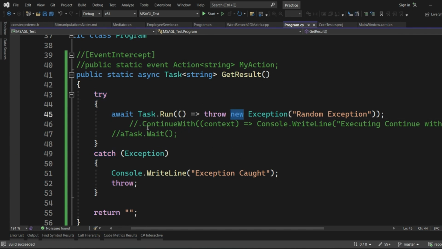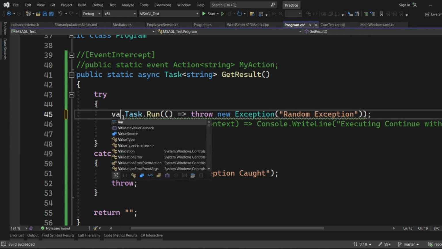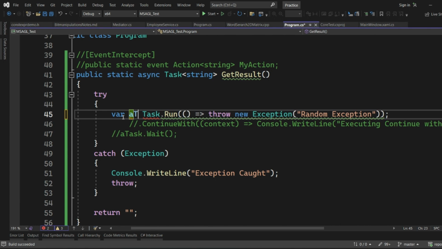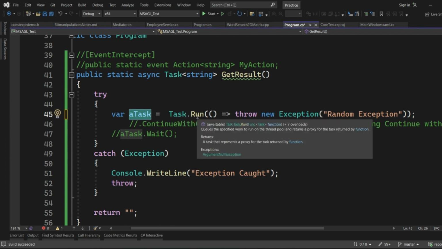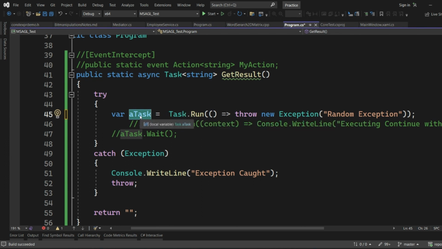Therefore, what is happening in the first case where we are not trying to get any result out of this task? We are just doing like this and there is no exception getting thrown. Why is that? Because we are not trying to get the result out from this particular task. When we do that, the exception is getting set on this task object only.